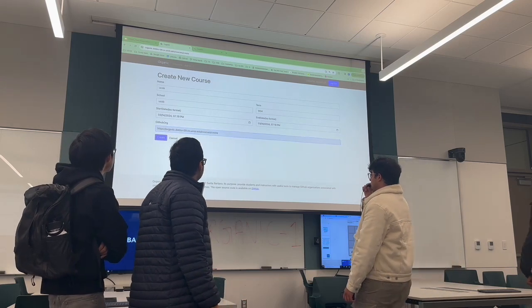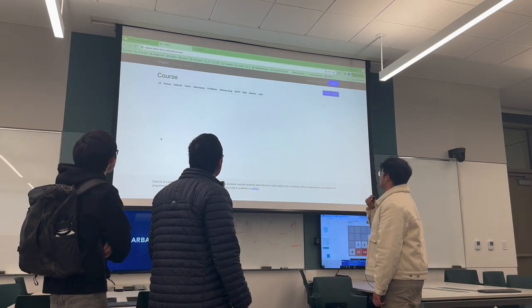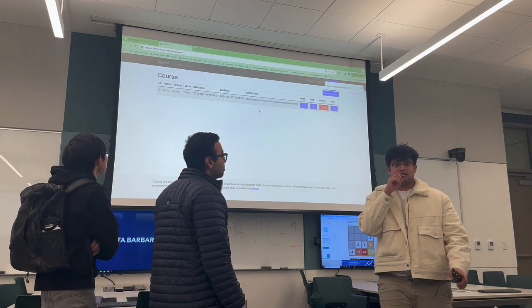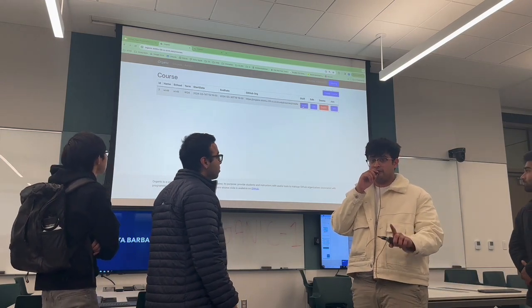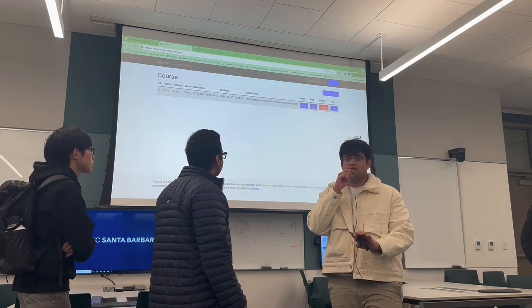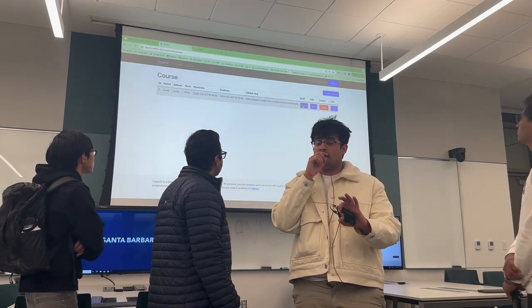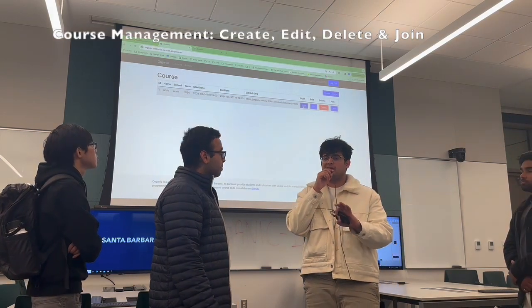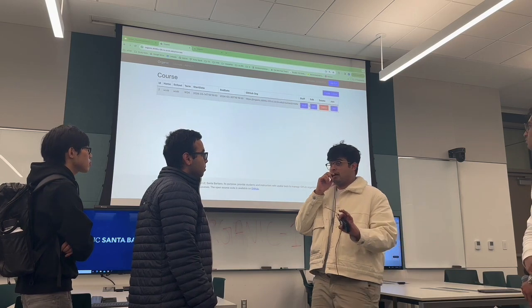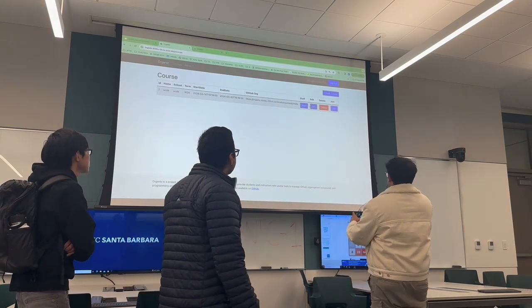Now if you create the course, over there you would see staff, edit, delete, and join. Just on a short note, if you're a developer looking at this, you can change the color of the button to anything. If you have a hex code for that, you can just go to the code and change that. If you want it green, golden, anything. That's what we added there as well. So now let's move on to staff.